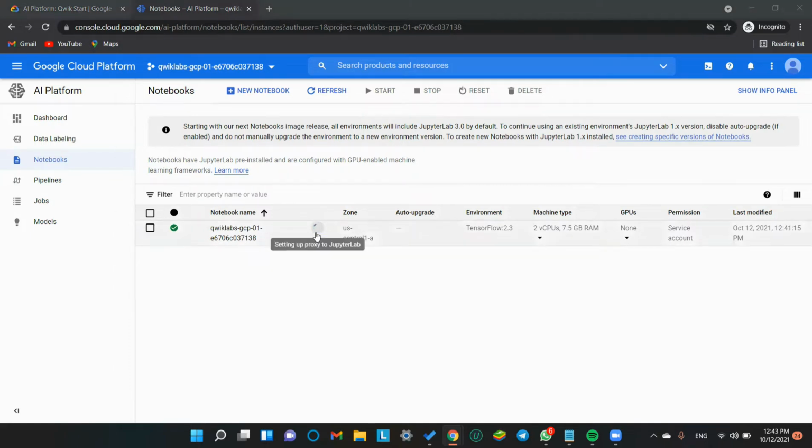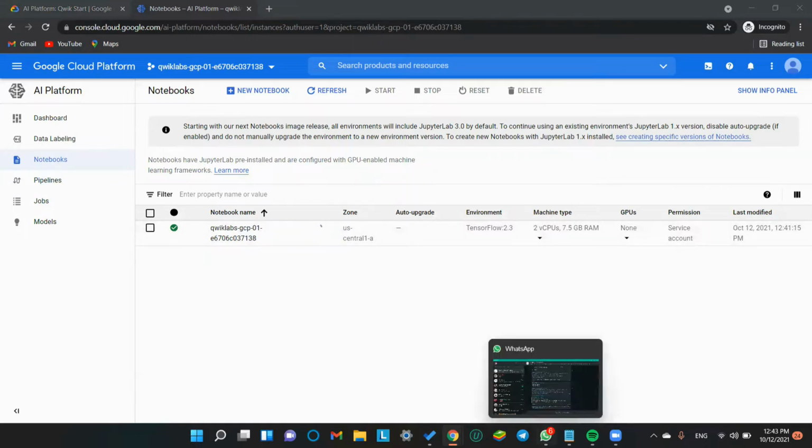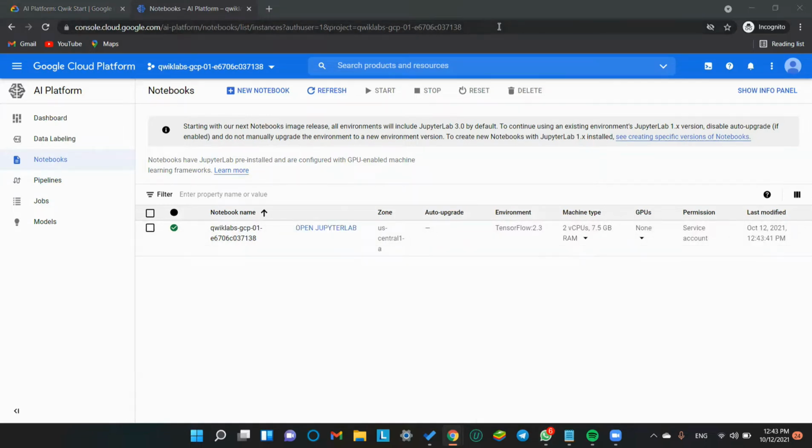It says it is setting up proxy to the Jupyter Lab. So this would be the prompting point to open our Jupyter Lab. Okay, here we have got the prompt. Let's open Jupyter Lab.